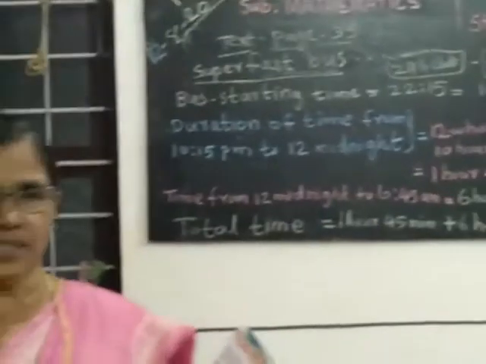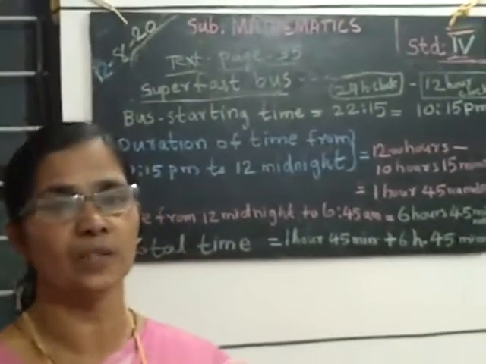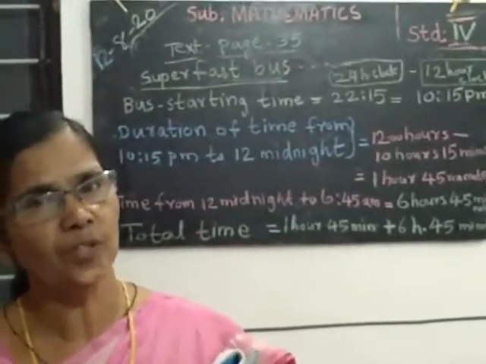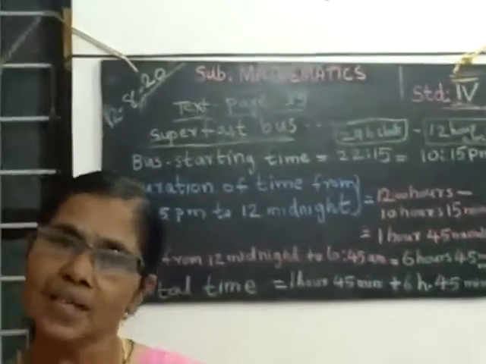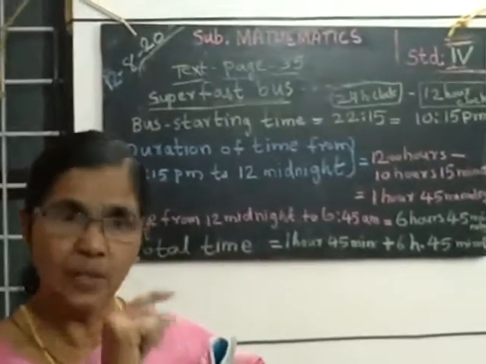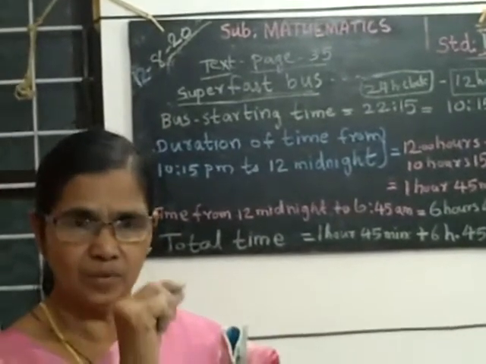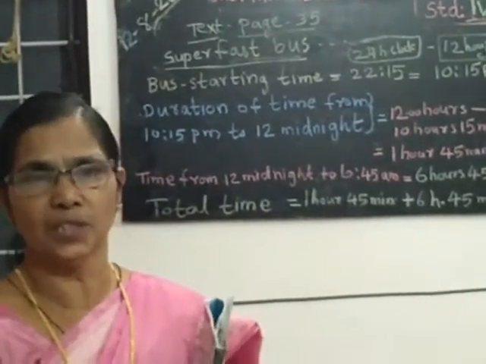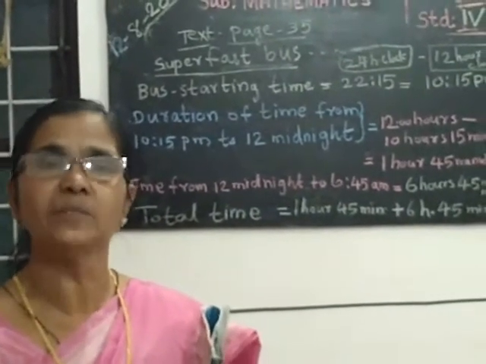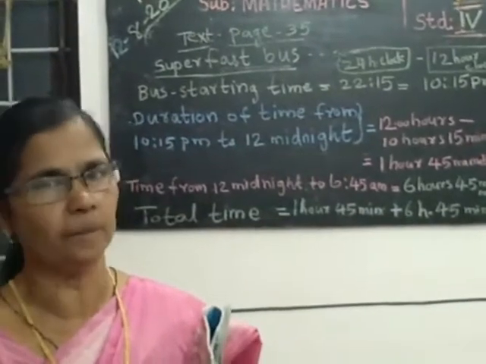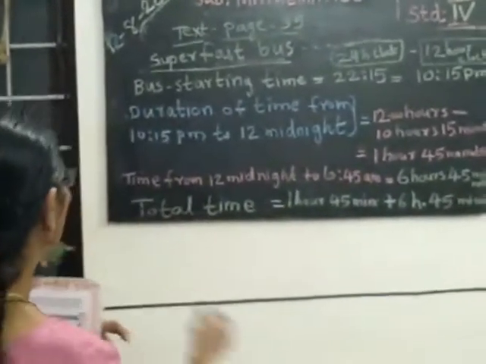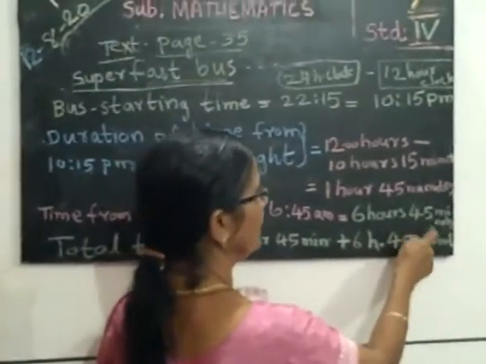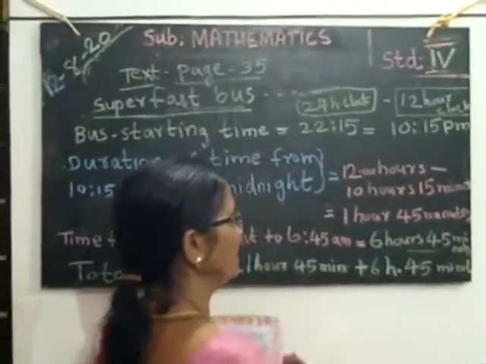Then after that we have to find the duration of time from 12 midnight to 6:45 in the morning. The new day starts from 12 midnight. Then up to 6:45, that is the time 6:45 a.m. Here time from 12 midnight to 6:45 is equal to 6 hours 45 minutes.